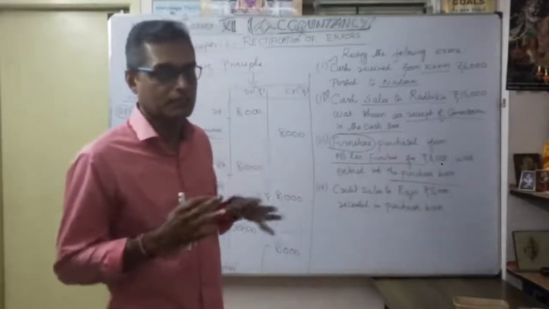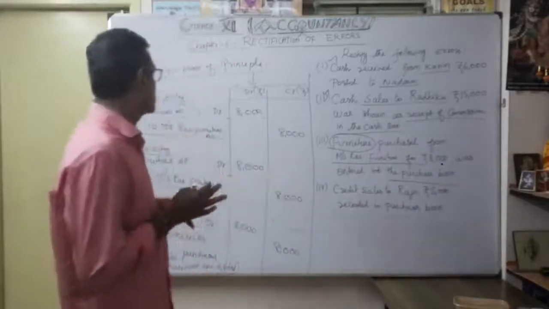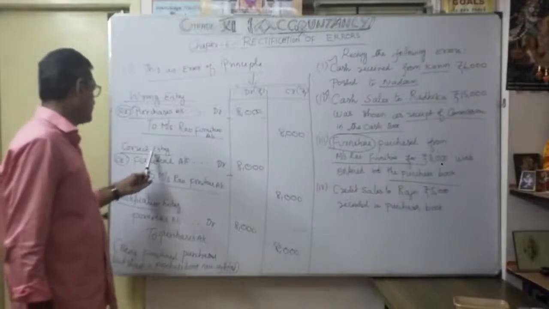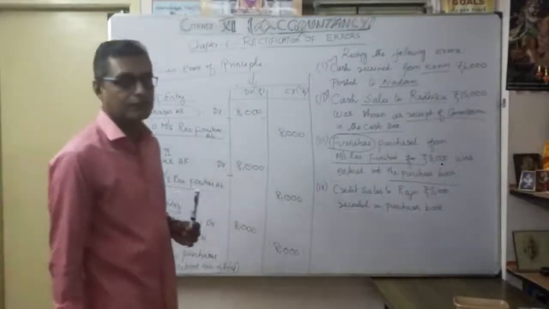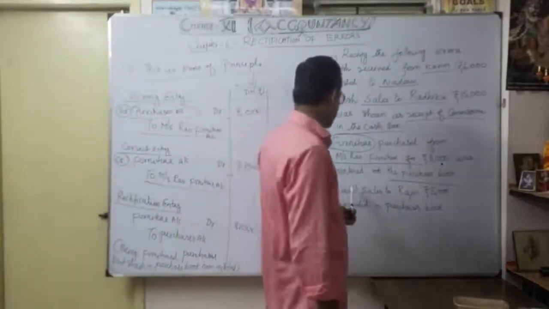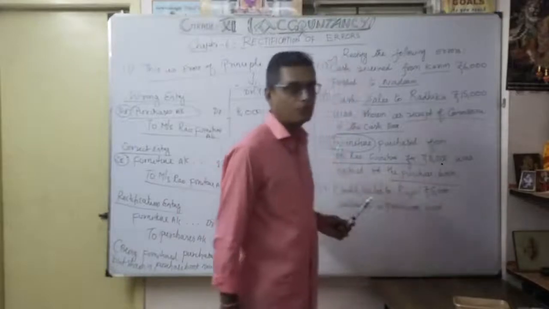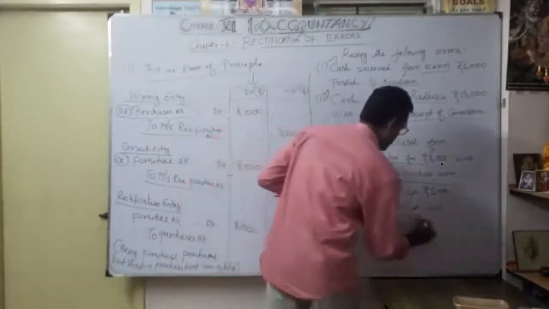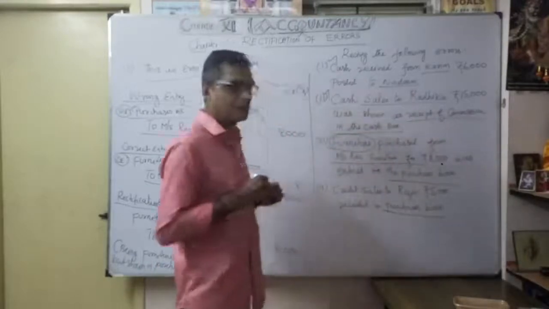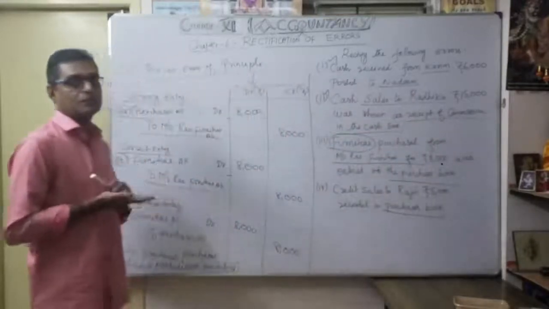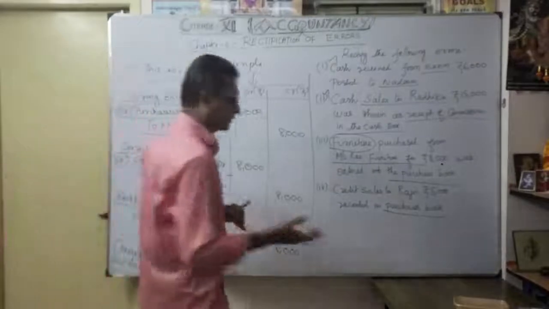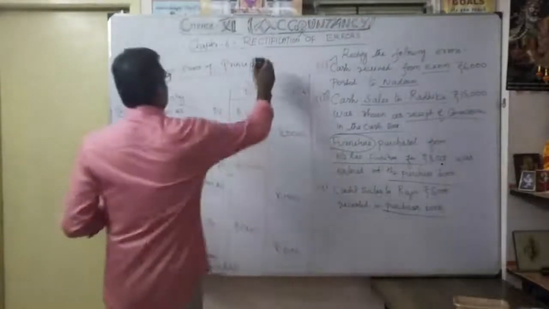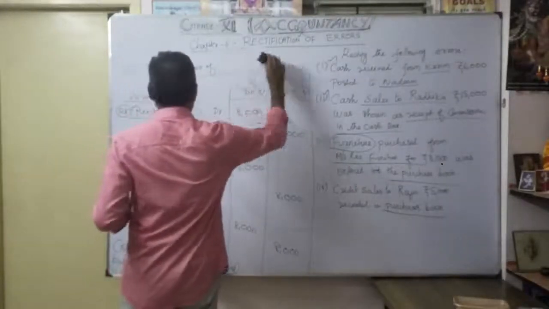Now understood, error of principal. How to rectify? Always wrong entry, correct entry, rectification entry. Likewise you want to do. Then finally, credit sales to Rajini, 5,000. But what happened? Recorded in purchase book. So it is coming under error of commission. It is an error of posting.